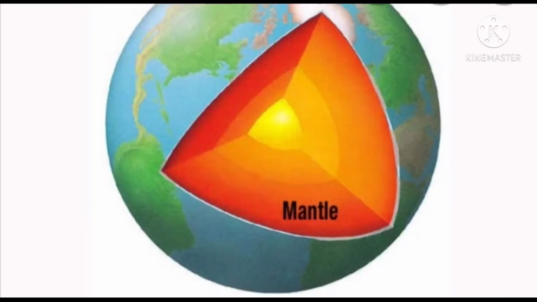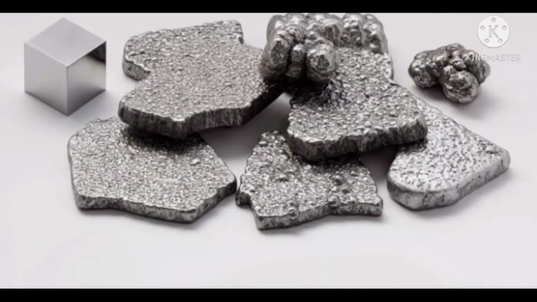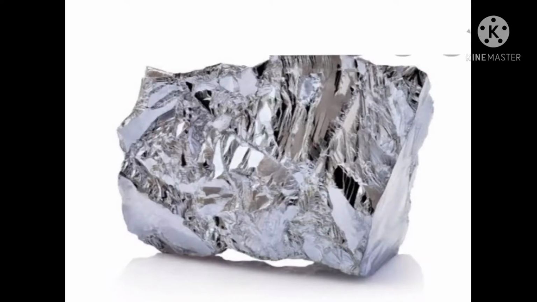The mantle, 2,880 kilometers wide. This rocky layer is denser than the crust. It is mostly solid, although it can be very slowly deformed and flow. The outer core. The outer core is about 2,255 kilometers wide. The only liquid layer, the outer core is mainly iron but also contains some nickel and small amounts of other substances.